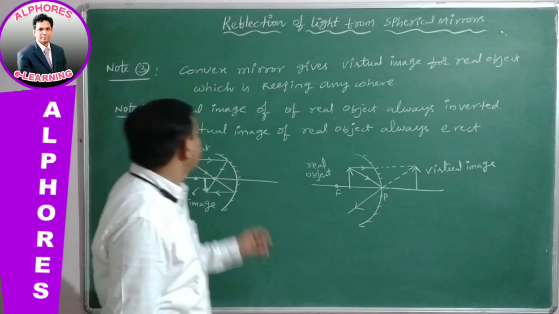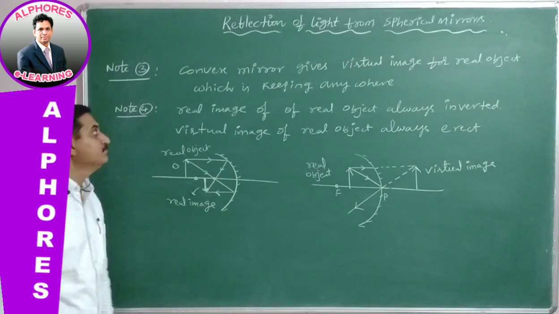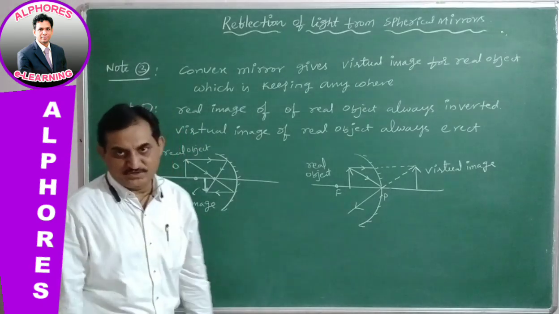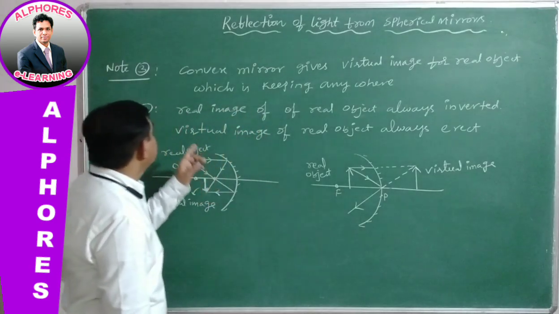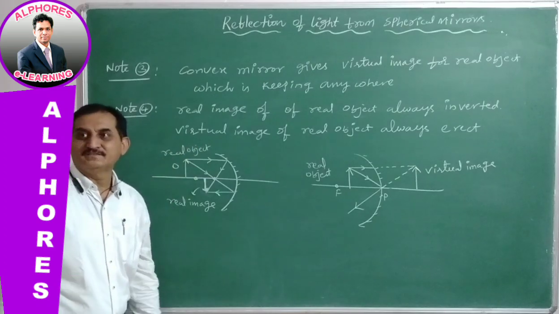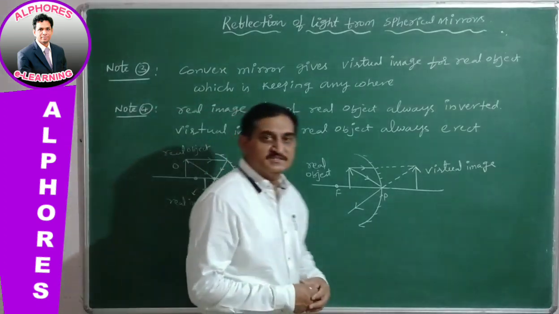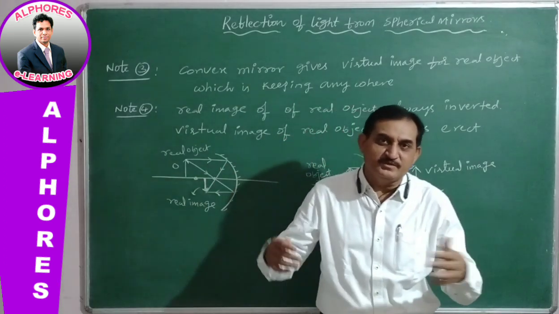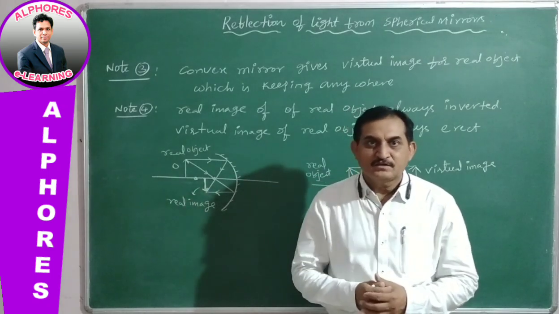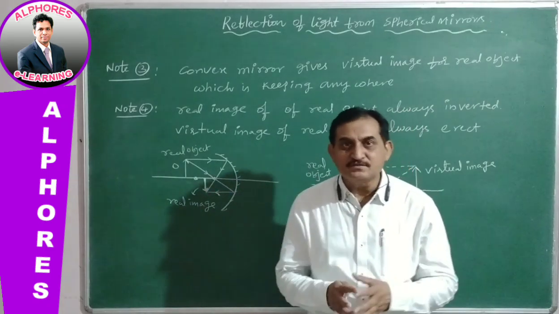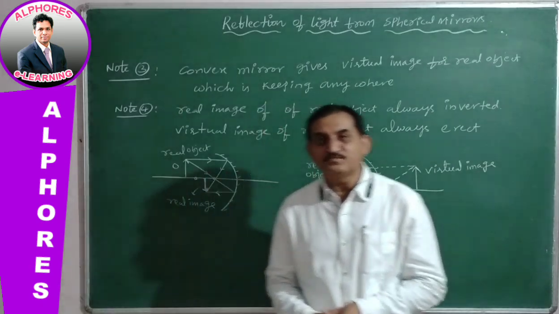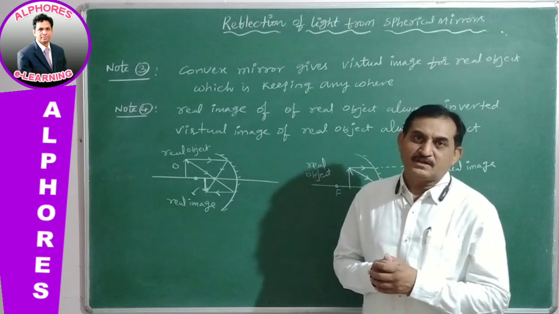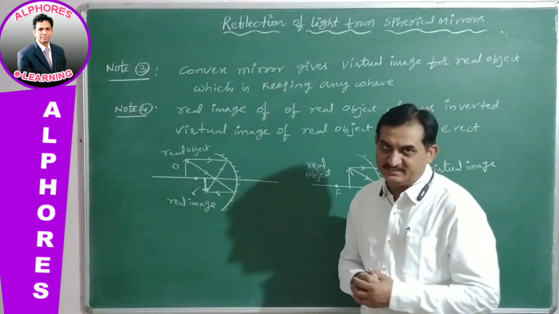Okay, now we go for the next, note 3. So convex mirror gives virtual image for real object kept anywhere. Means convex mirror always gives virtual image for real object which is kept anywhere from infinity to the pole of the convex mirror. Always it is giving the virtual image which is limited between the focus and the pole of the convex mirror. This is note 3.